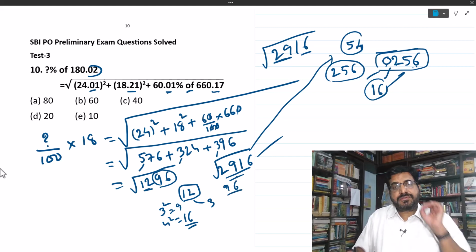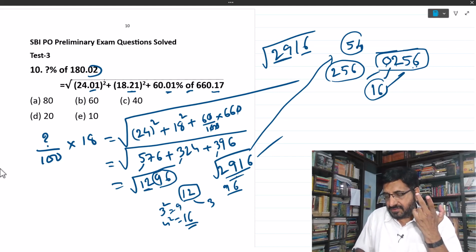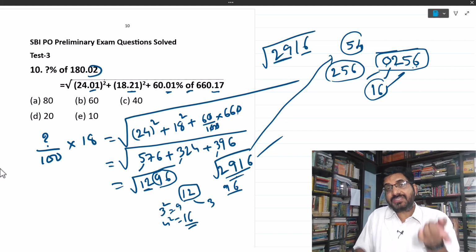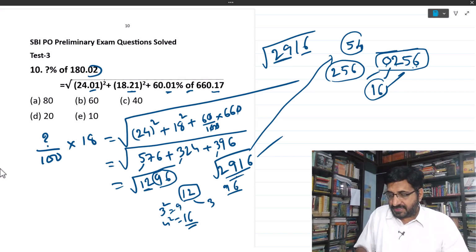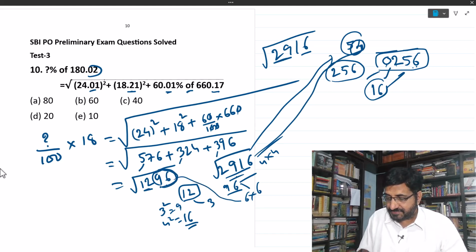For the units place, you have to find a number such that by multiplying it twice, you get 6 in the units place. For this, I have two numbers here: one is 4 into 4, another is 6 into 6. Here, for 2916, ending in 16, we took 4, but for 96 you have to take 6.